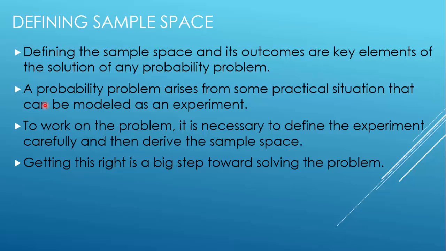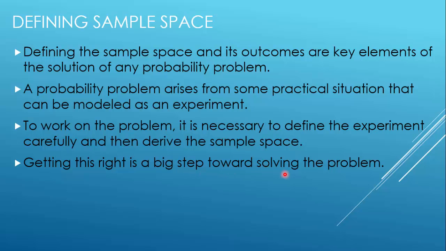This is an important statement. To work on the problem, it is necessary to define the experiment carefully and then derive the sample space. Getting this right is a big step towards solving the problem.